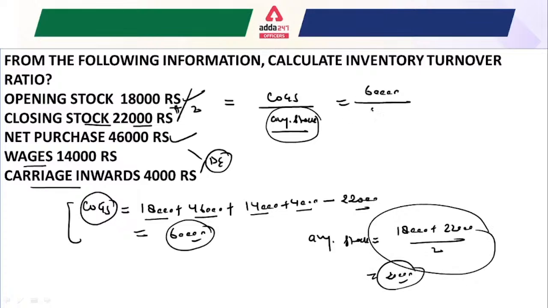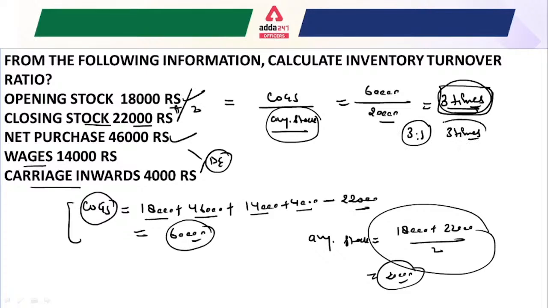Just write here 20,000 rupees and you will get the answer. The answer to this question is 3 times, either say 3 is to 1 or 3 times. This is the right answer. In ratio analysis you will find these types of questions, and this is the way you can solve them.